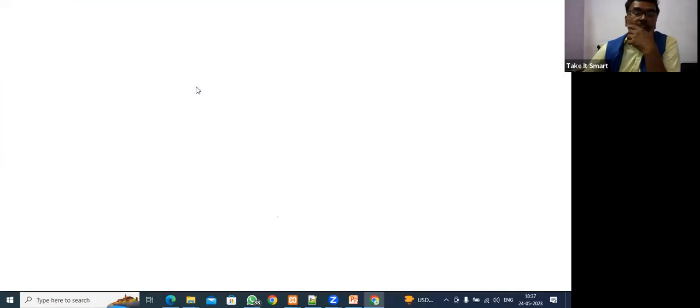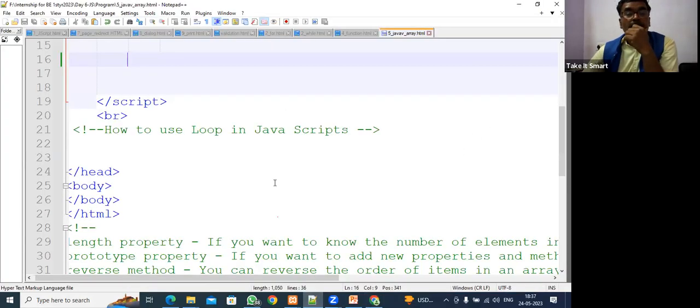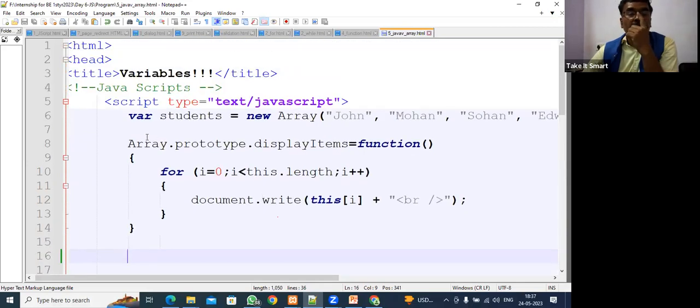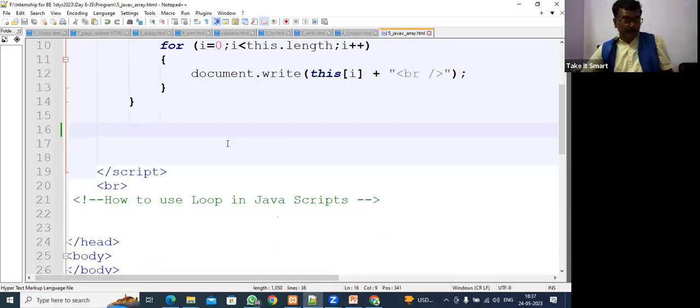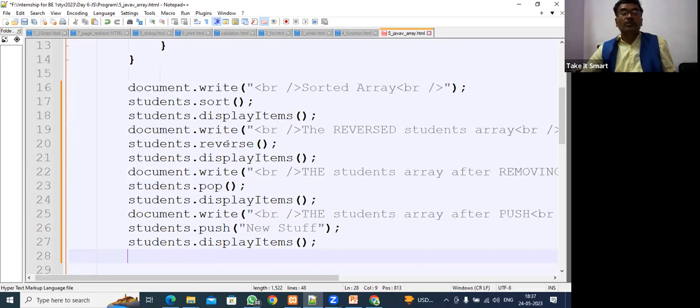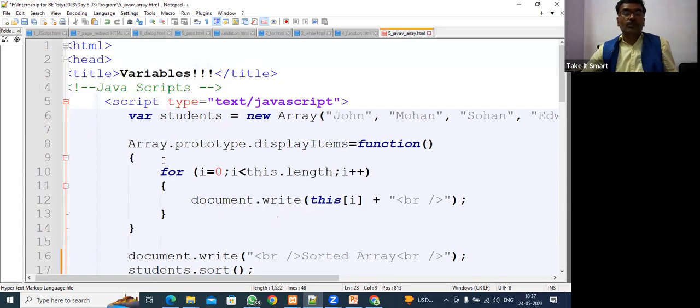Fine. So there are many more things in JavaScript, guys. See, no output is coming. Why is no output coming? Because we need to call this function from somewhere. If we don't call it, no output will come. So where can we call this for loop? We have to call it somewhere.